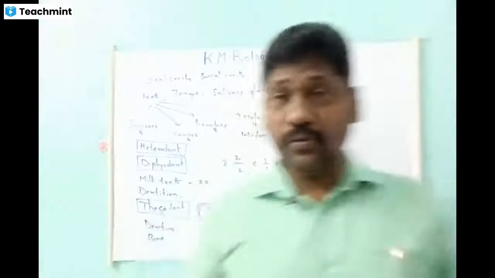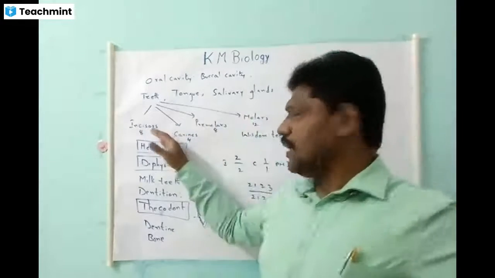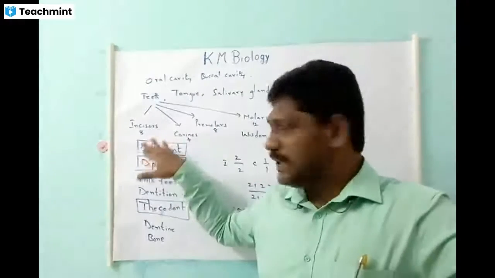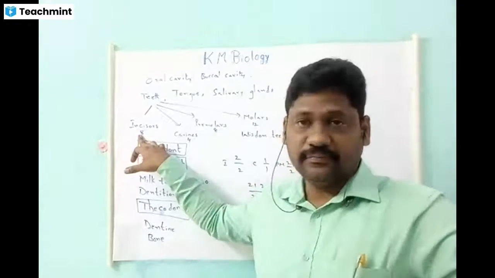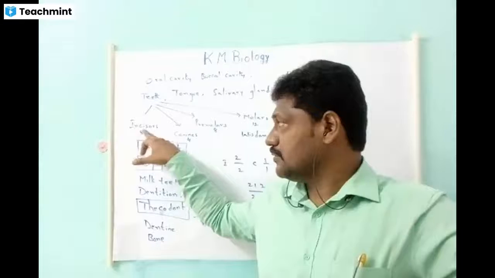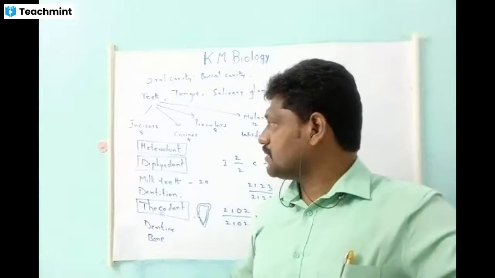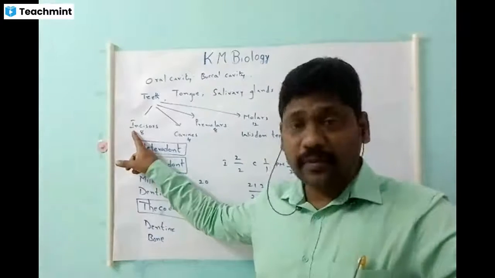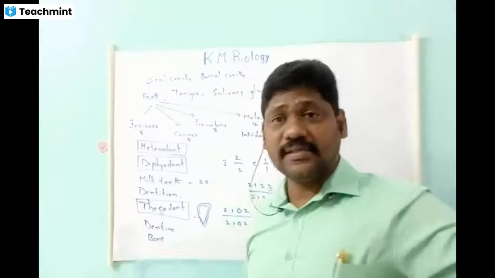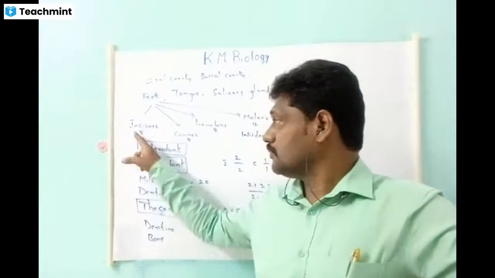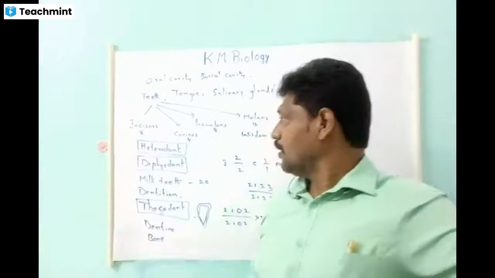Now I hope you know the functions, the uses, of these different types of teeth. They are for different purposes. Incisors help to cut the food, so they are called cutting teeth. In herbivores they are well developed because they have to cut the grass as much as possible. So cutting teeth are well developed in herbivores.